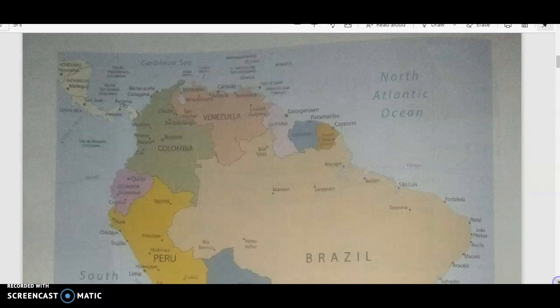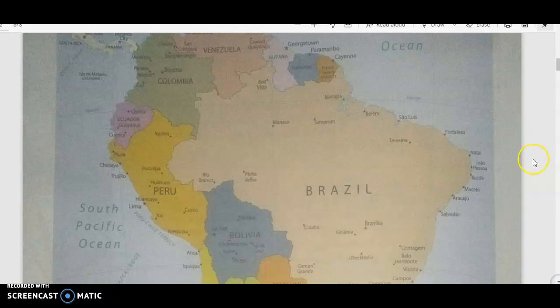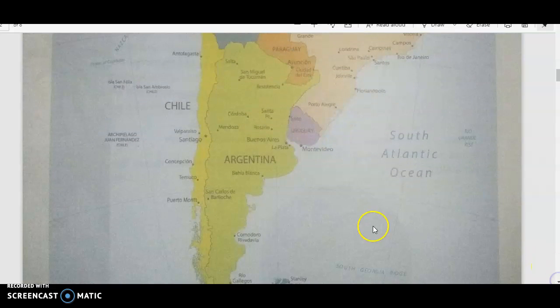Now coming to the map, this is what I showed you in the last class. I gave it to you to go through. The largest country is Brazil, which has a number of countries surrounding it. Peru is the country I asked you about; the South Pacific Ocean is found on its west. Another large country is Argentina, and you can just go through the names of the countries.